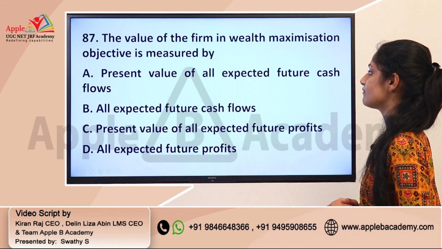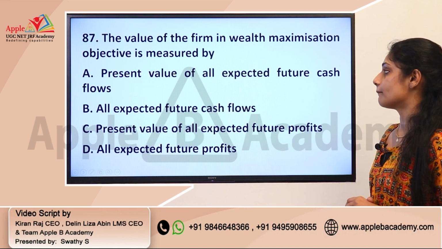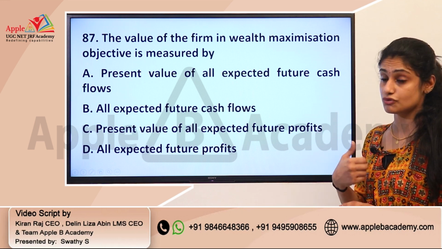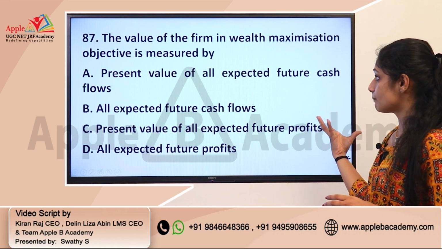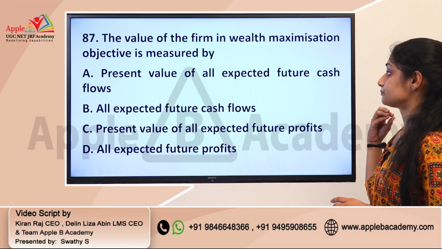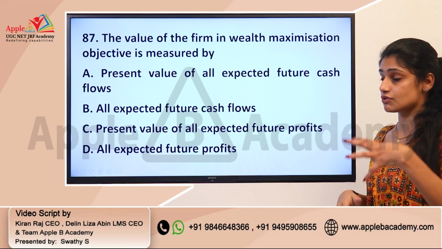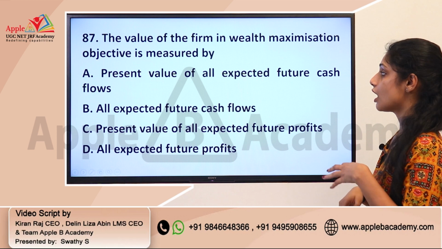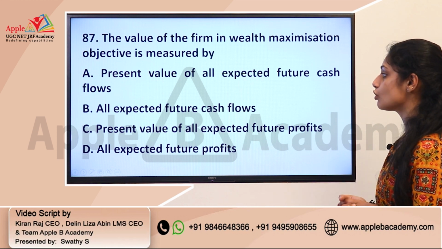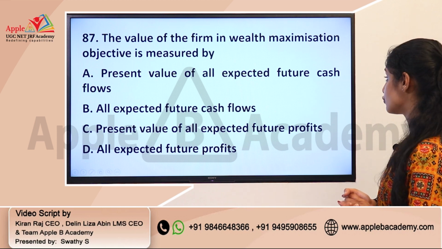Question number 87. The value of the firm in wealth maximization objective is measured by. This is from business finance, and it is focused on the objectives of financial management. We know that one of the important objectives is wealth maximization. So you need to identify how we are measuring the value of the firm in this wealth maximization objective, how we are valuing it. Option A, present value of all expected future cash flows, and the other option, present value of all expected future profits.